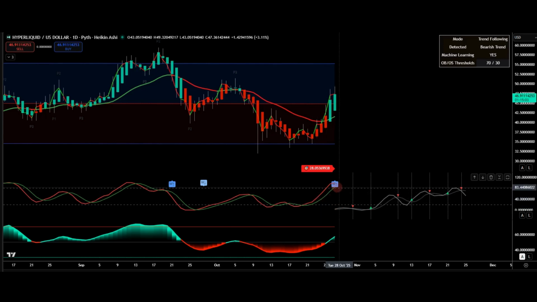On the Heikin-Ashi chart, we can clearly see that Hyperliquid has broken out above its lower regression band, while the simple moving average trend is beginning to flatten. This kind of structure typically signals that bearish exhaustion may be forming, especially when coupled with the bright green Heikin-Ashi candles showing sustained follow-through. The simple moving average trend on this chart is serving as a transition signal.